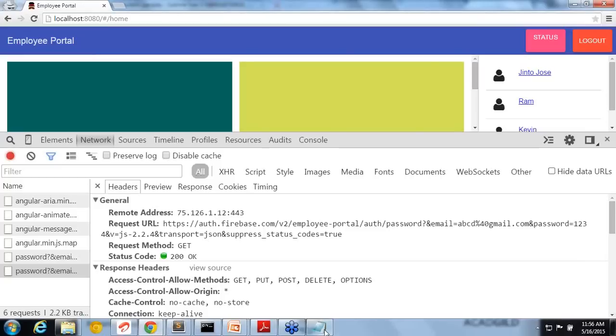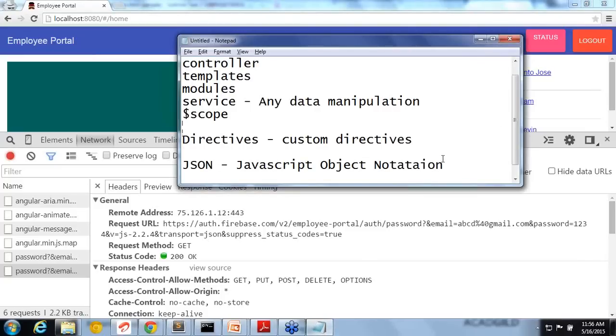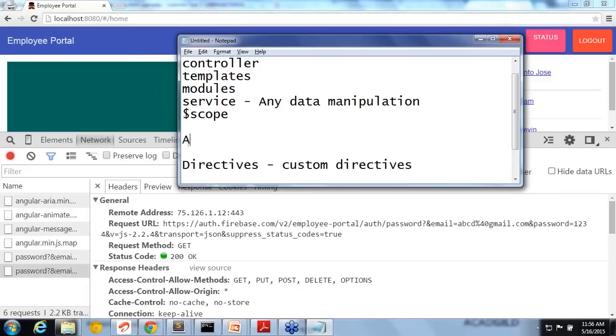For that, JavaScript has given a mechanism that is called AJAX. Asynchronous means it happens at a later point of time. Asynchronous JavaScript, AJAX, notation like that. I forgot the full name.